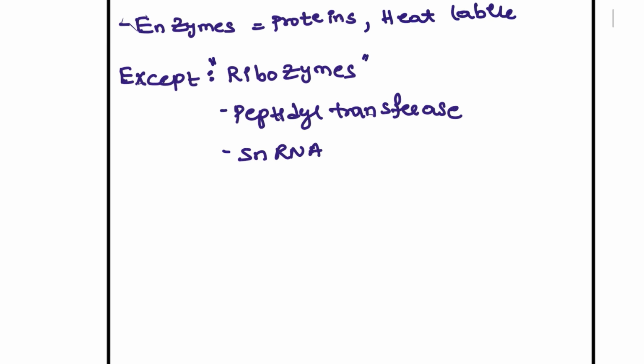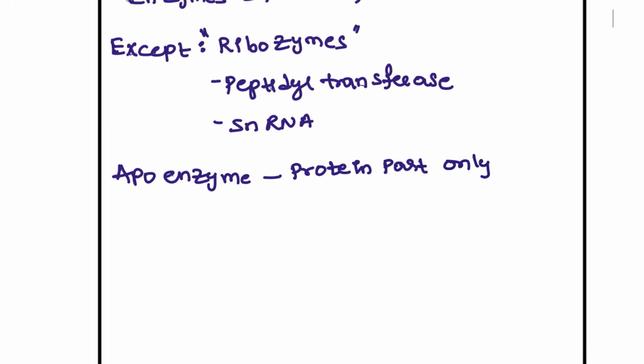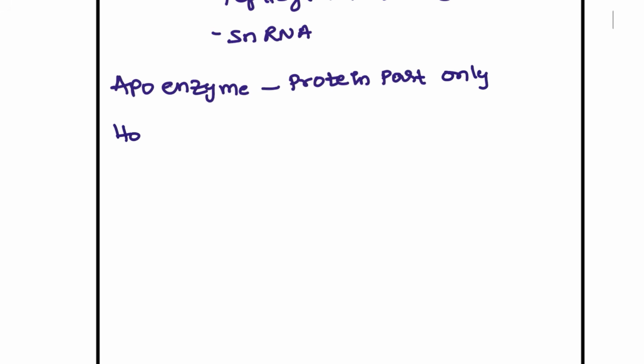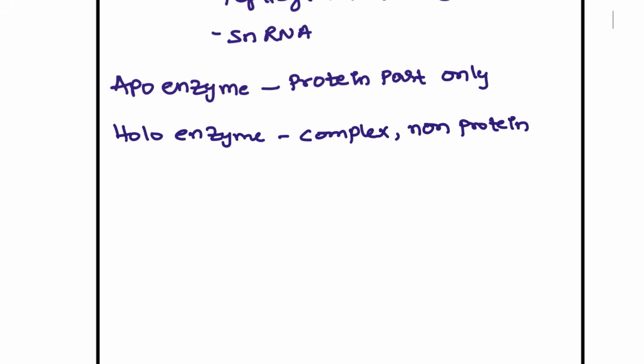Next, definitions can be asked. What is apoenzyme? Apoenzyme consists of only the protein part, no other part. Next, what about the holoenzyme? Holoenzyme is a complex, with a non-protein part. What about the coenzyme?